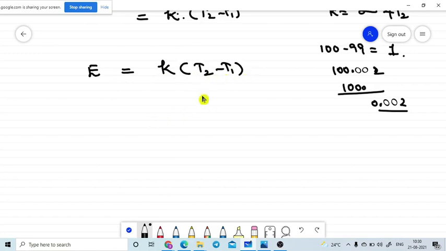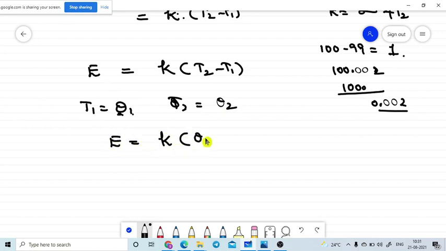Some of the textbooks use T1 as theta 1 and T2 as theta 2, so they are using temperature in theta terms, because in the upcoming derivations time terms will also come. So I am rewriting the same equation: E is equal to K into theta 2 minus theta 1. I just substituted theta terms instead of temperature.